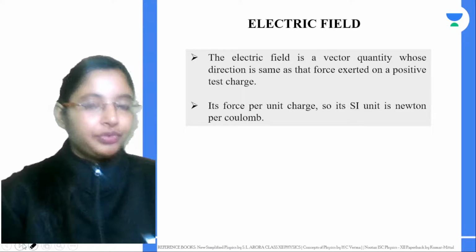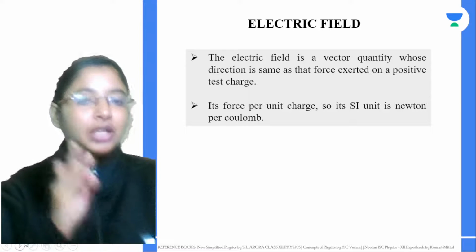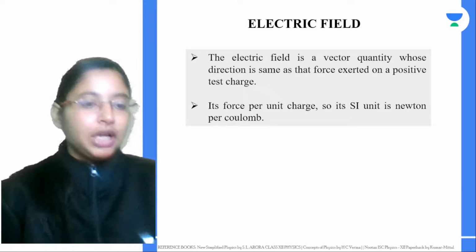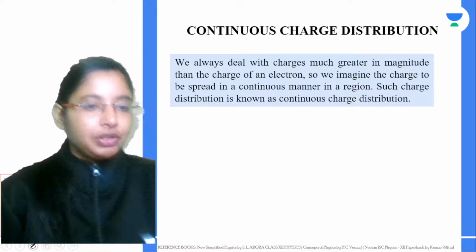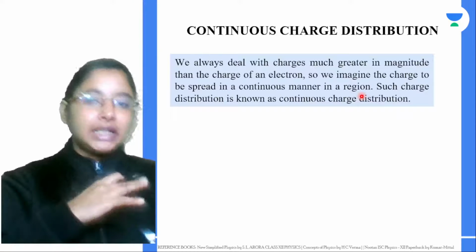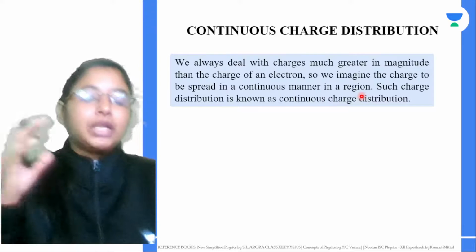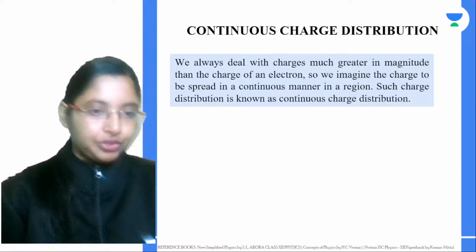Now electric field is a vector quantity, okay, and for a positive charge the electric field lines are always pointed radially outwards, and for a negative charge electric field lines are pointed radially inwards. Now in general we usually imagine the charge to be spread in a continuous manner in any region of space. Such charge distribution is known as continuous charge distribution.